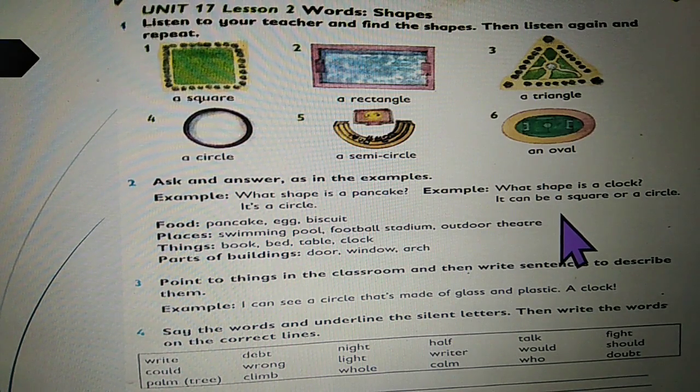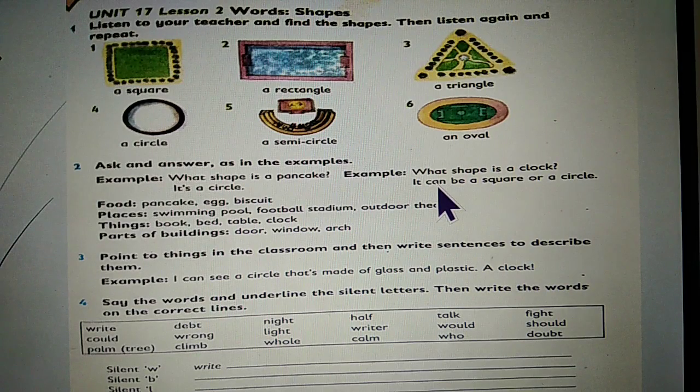Now, second example. What shape is a clock? All of you look at the clock in your house and find out the shape. Which shape is it? Yes, it can be a square or a circle. Now, you can see many more items here. There are 4 items: food, places, things, and parts of buildings. In each item, many examples are given here. Let's discuss one by one.